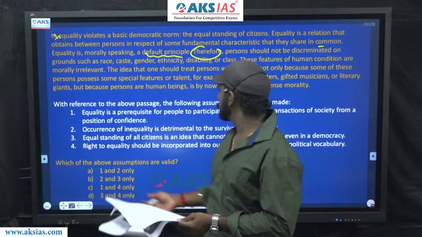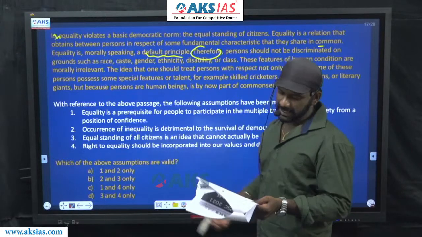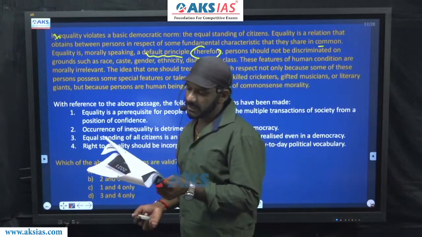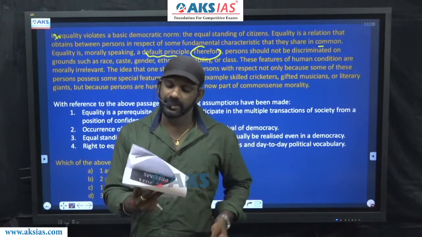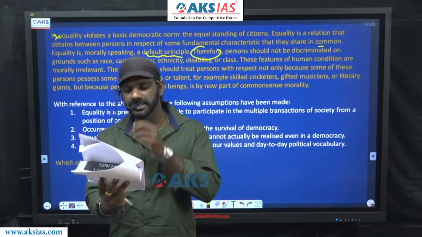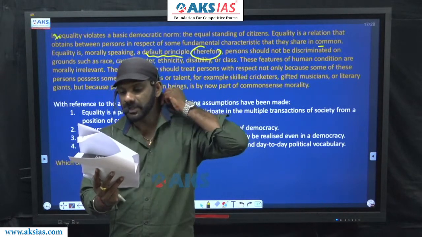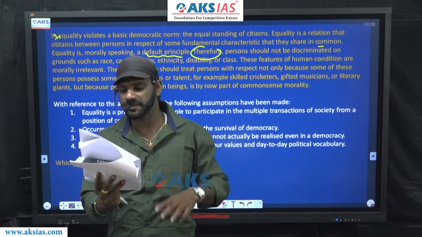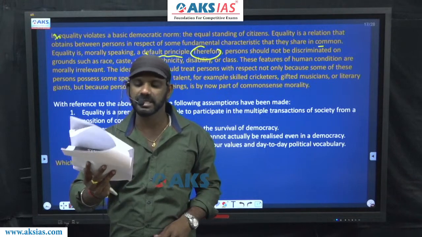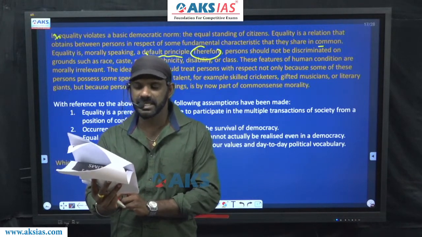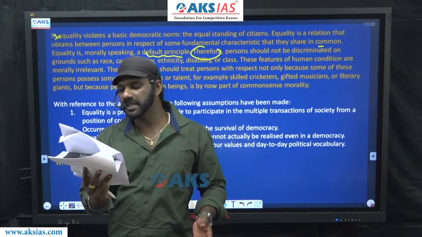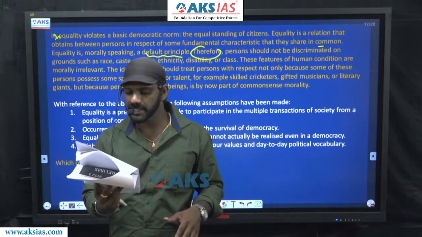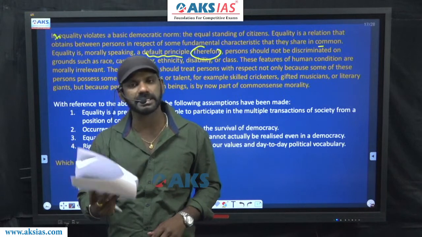These features of human condition are morally irrelevant. The idea that one should treat persons with respect not only because some of these persons possess some special features or talent, for example, skilled cricketers, gifted musicians, or literary giants, but because persons are human beings is by now part of common sense morality.